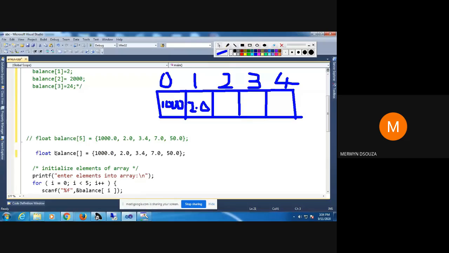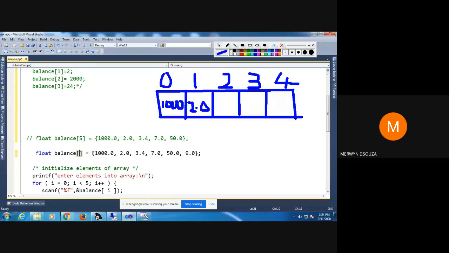The other way of declaring an array is, you don't mention the size of the array, you just leave it blank. The advantage is that however many values you declare, suppose 5 values, automatically the size of your array becomes 5. If I declare 6 values, the size of the array would automatically become 6. You don't have to bother about the size.